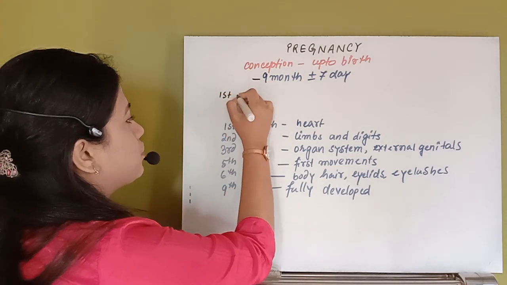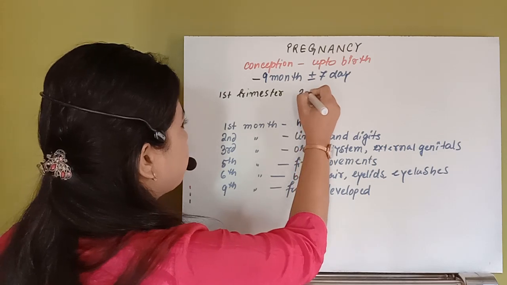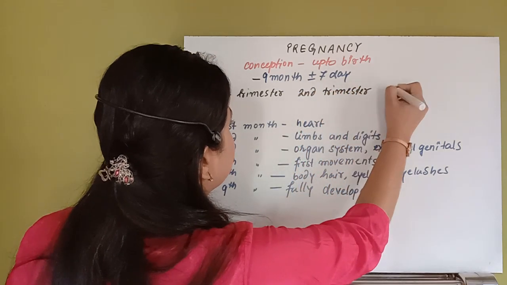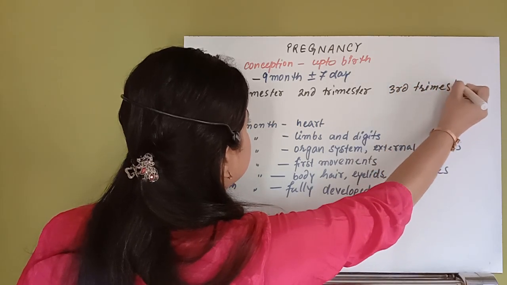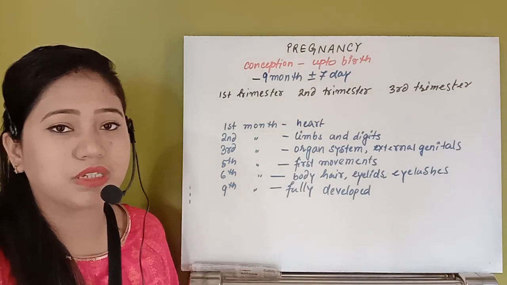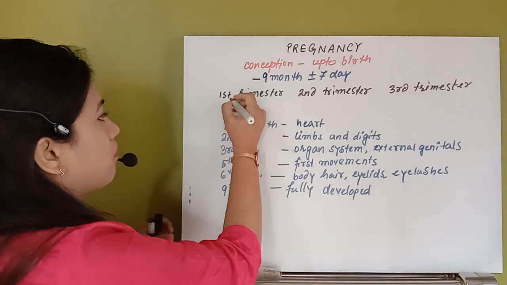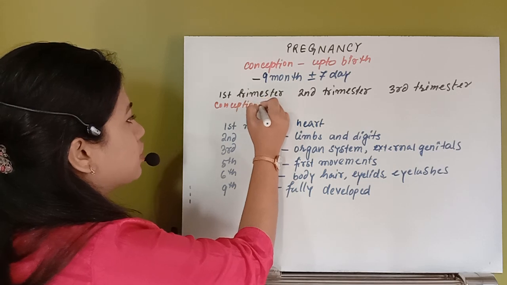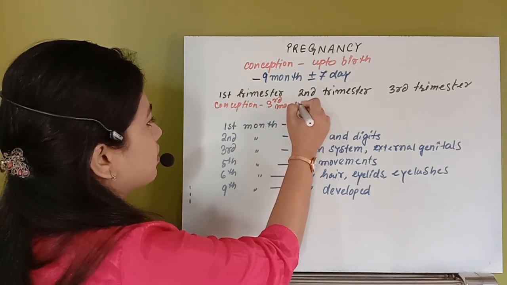So we have the first trimester, then the second trimester, and the last one is the third trimester. What is the time period for each? From the first month, from the time of conception, up to the third month is the first trimester.